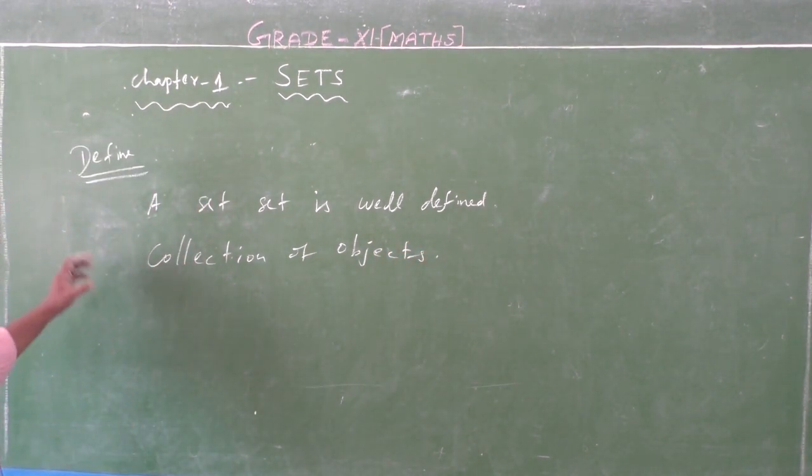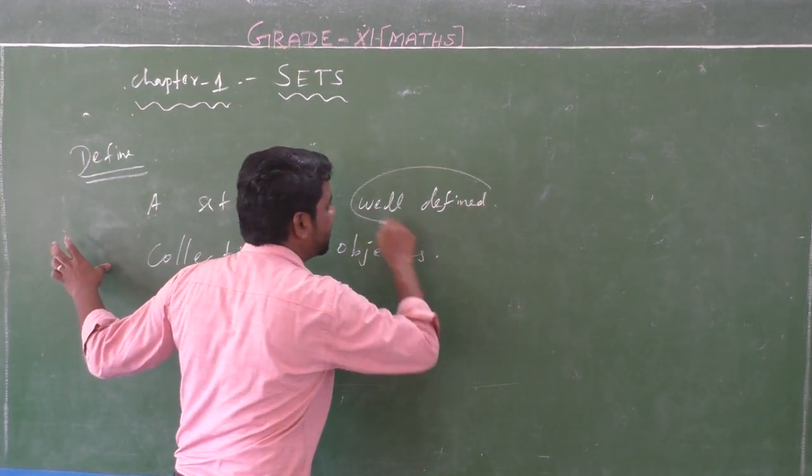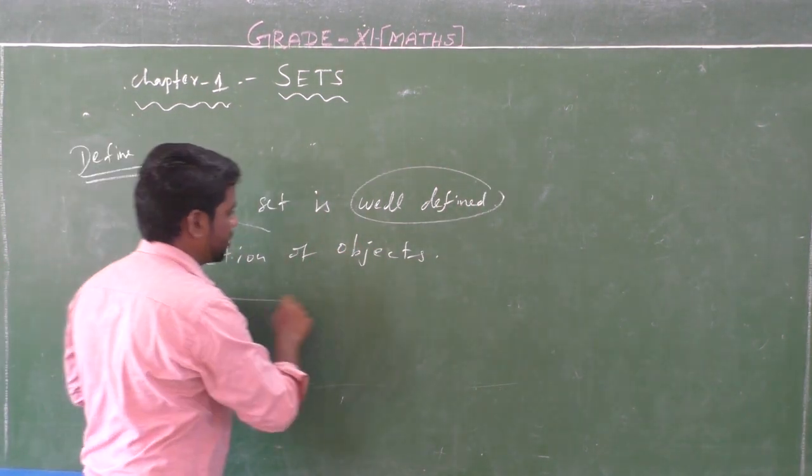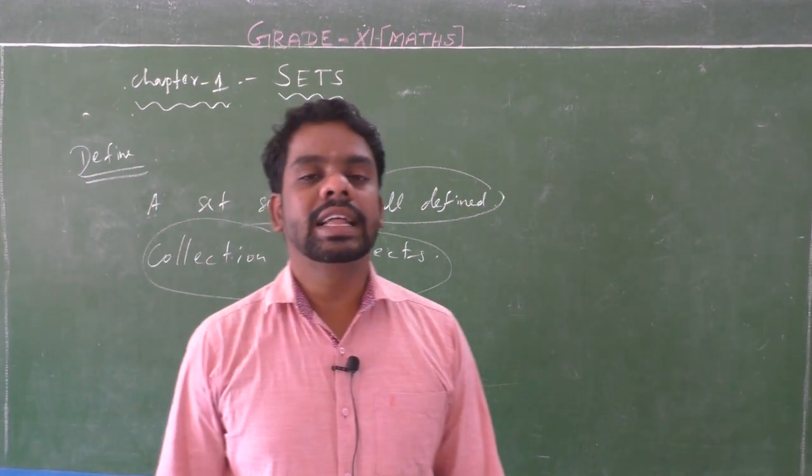Listen, the definition of set is: a well defined collection of objects is called a set.